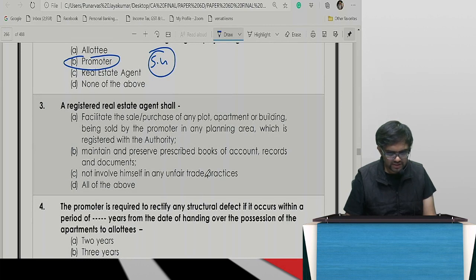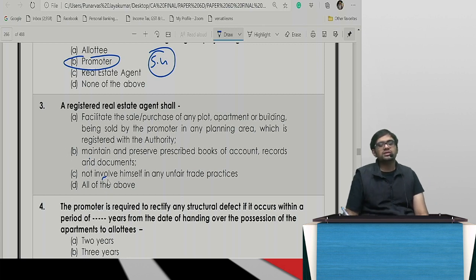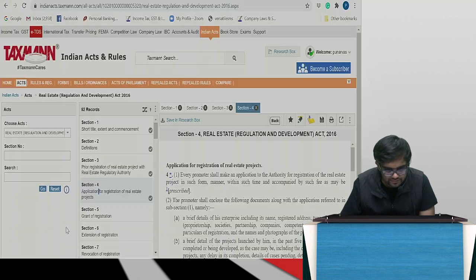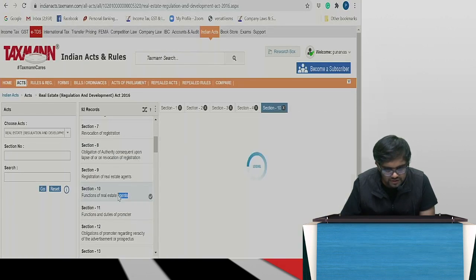Registered real estate agent shall facilitate, maintain. Guys, come on. Same is there in the question also, no? He will facilitate the sale. According to this, he will facilitate the sale. He will do this, he will do that. It is functions of the real estate agents. Section number 10. Sir, so easy this is, sir. Yes, sir. Chiller. Which one? Section 10.